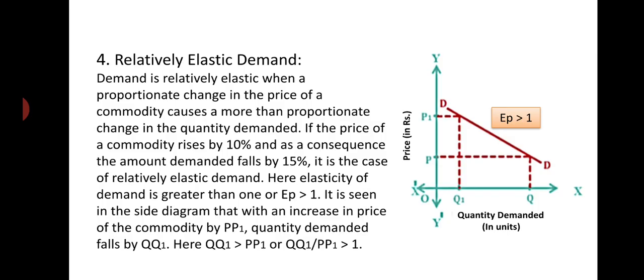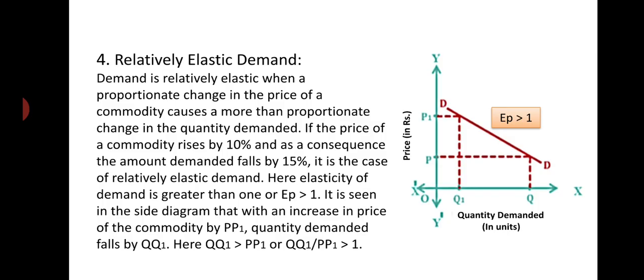It is seen in this diagram that with an increase in price of commodity by PP1, quantity demanded falls by QQ1, and QQ1 is greater than PP1. So QQ1 by PP1 is also greater than 1. That means EP is greater than 1.